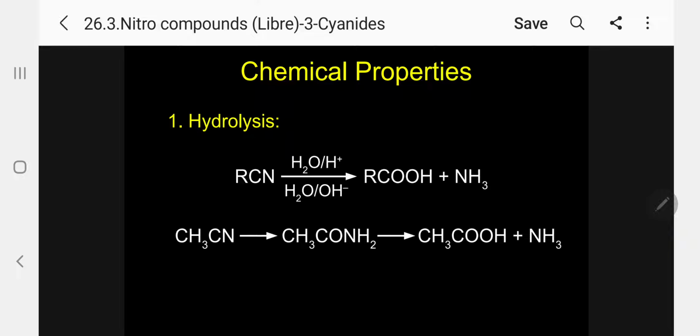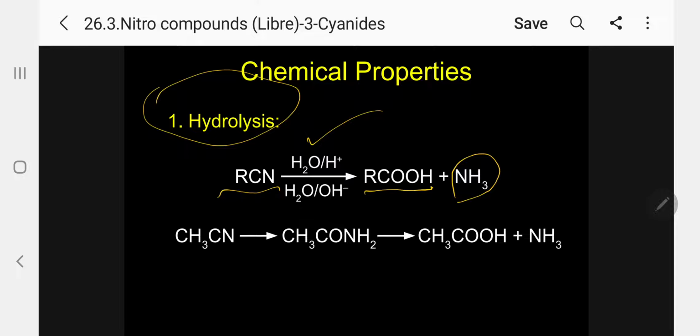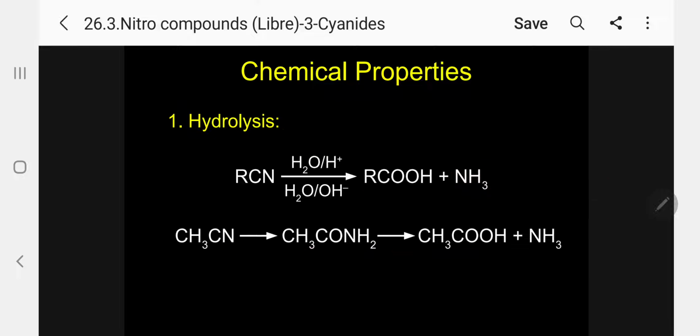Coming to chemical properties, first let me take hydrolysis. We know any cyanide on hydrolysis gives the corresponding acid. So RCN gives the corresponding RCOOH. Only thing, in the presence of water and acid medium, ammonia will be liberated because there is nitrogen. Take the example of methyl cyanide. When you add water, it forms an intermediate acetamide and finally gives acetic acid and ammonia. So we are getting acetic acid. Please follow.